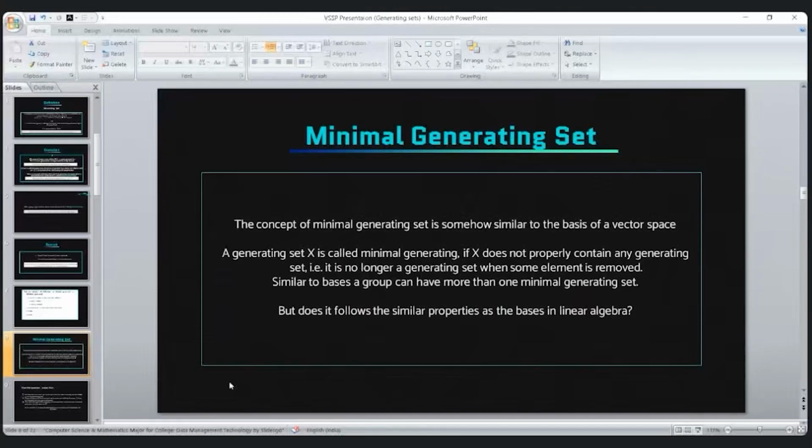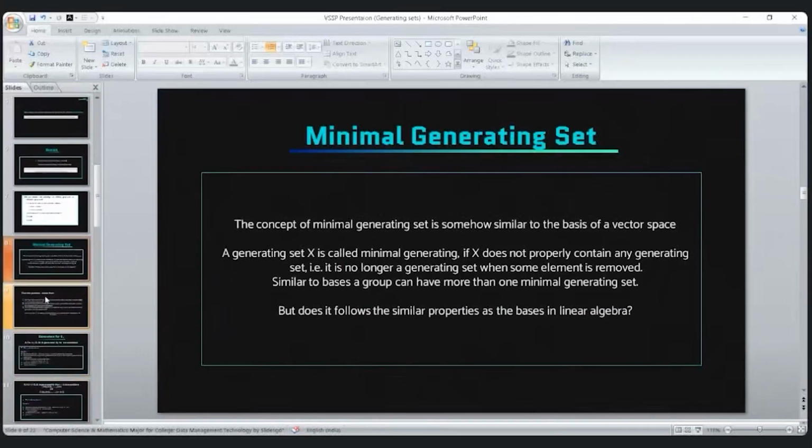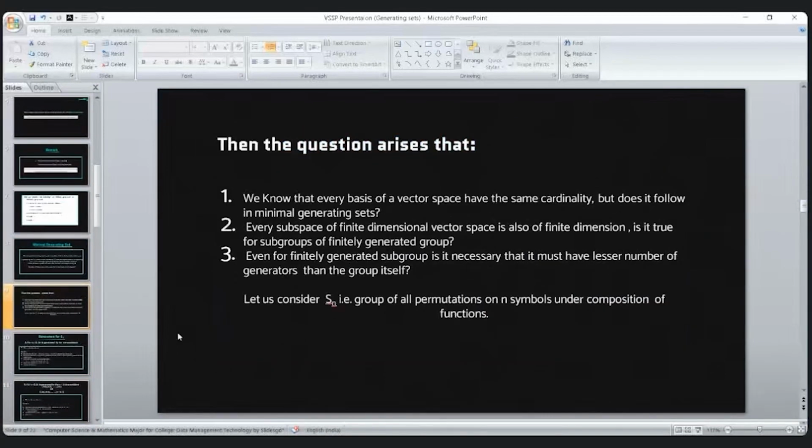So a minimal generating set is quite similar to a basis, but does it have the same properties as the basis of a vector space? We know that every basis of a vector space has the same number of elements, but do we have the same number of elements in the minimal generating set of every group? And similarly, we know that every subspace of a finite dimensional vector space is also finite dimensional. So is it true for subgroups of a finitely generated group?